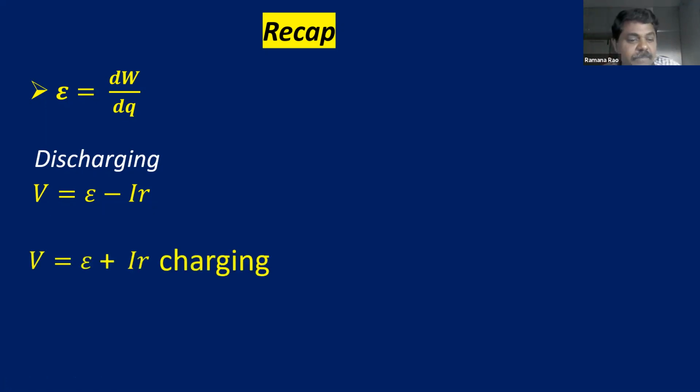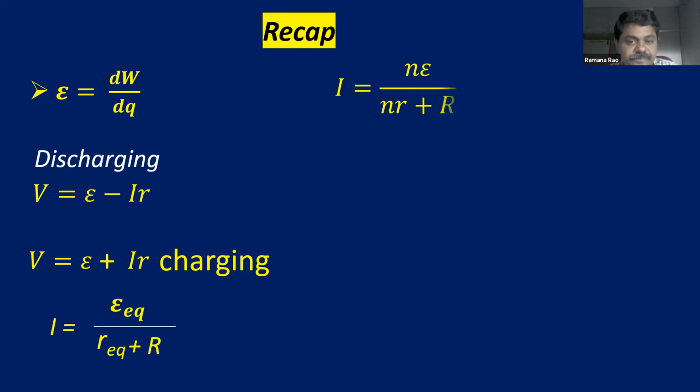And V is equal to E plus IR. That is epsilon plus IR. This is in case of charging. And the net current through the combination, whether it is series or parallel, is EMF equivalent divided by R equivalent plus external resistance. For the series combination, this is the formula: EMF will be N times, internal resistance will be N times, plus the external resistance.